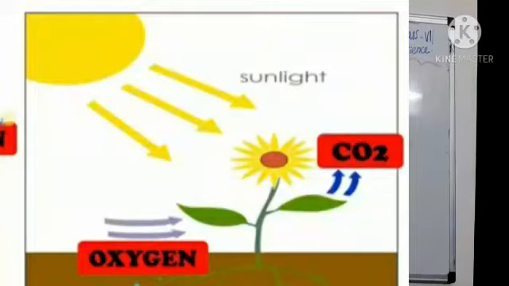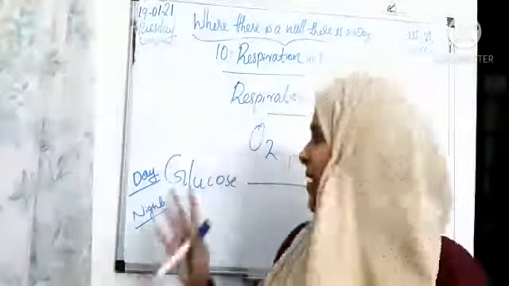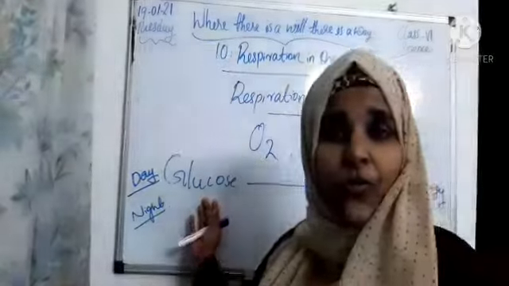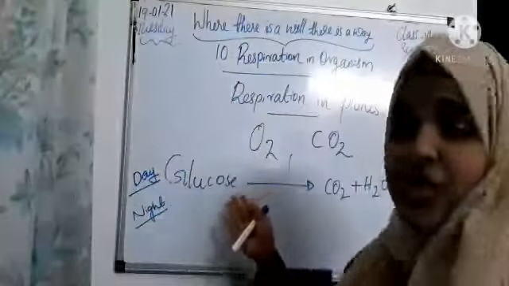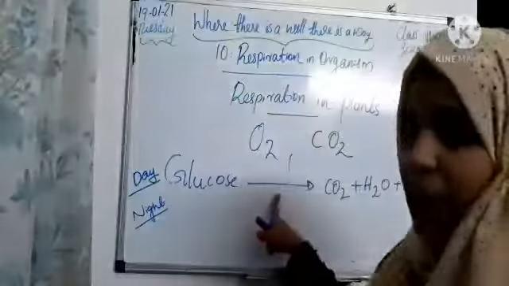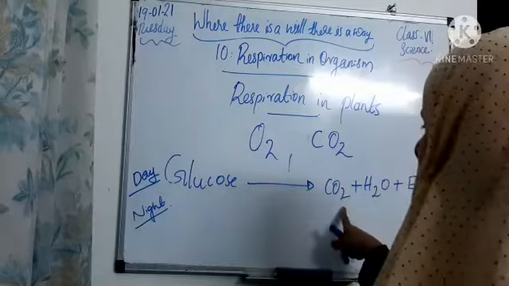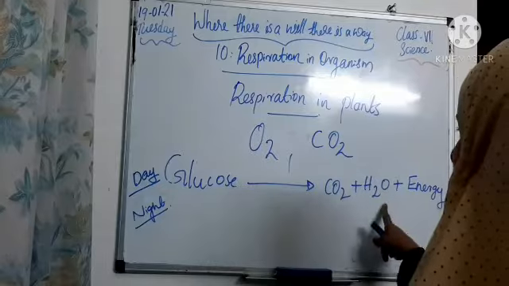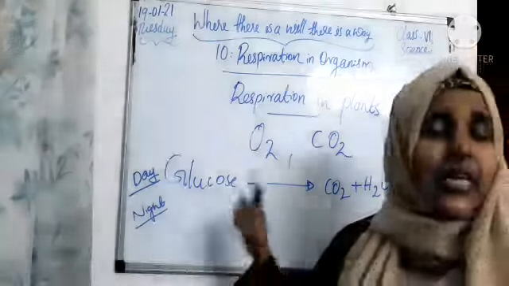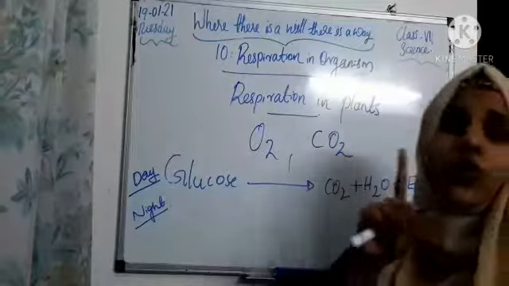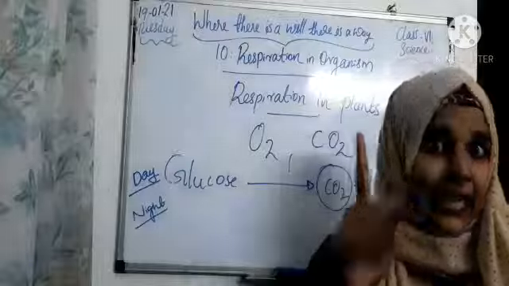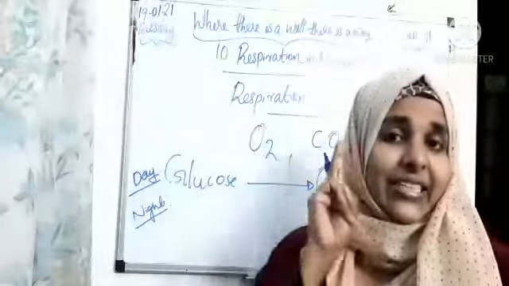Okay students, in the cells, oxygen is used to break down glucose into carbon dioxide and water. I will write the formula here. In plants, the breakdown of glucose in the cells in the presence of oxygen, aerobic respiration, is happening here. And it gives out carbon dioxide, water and energy at daytime. This carbon dioxide is used for photosynthesis at daytime. That word is important, at daytime.